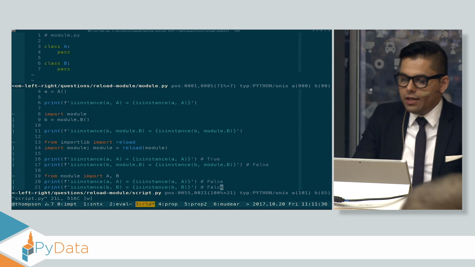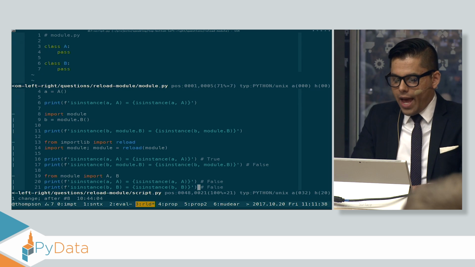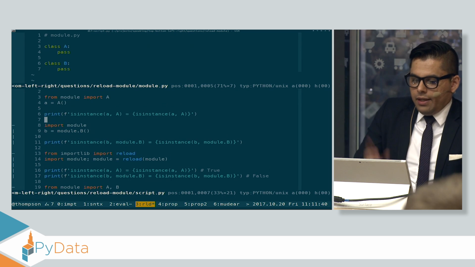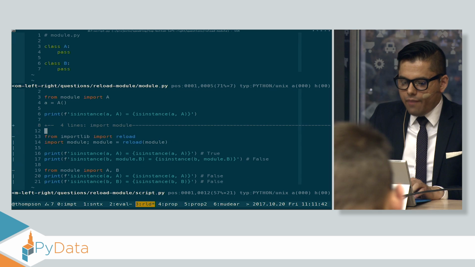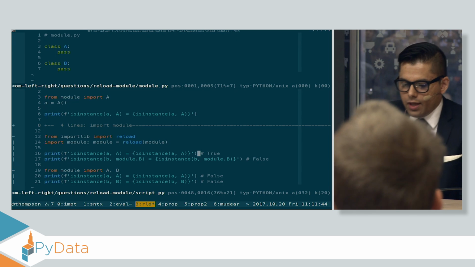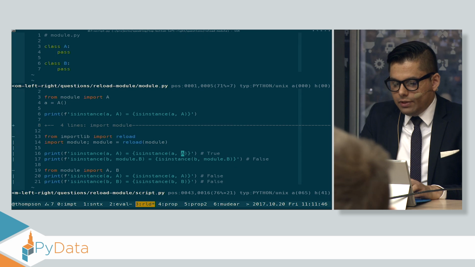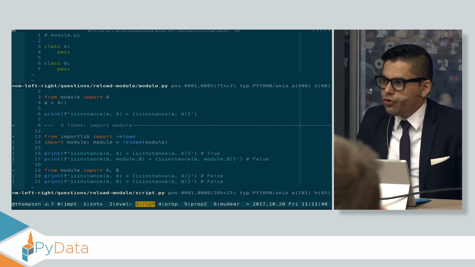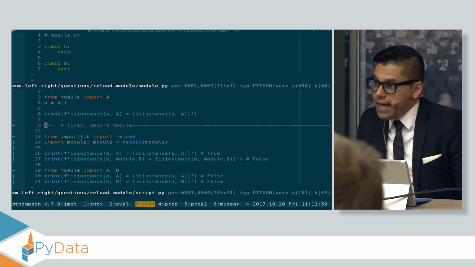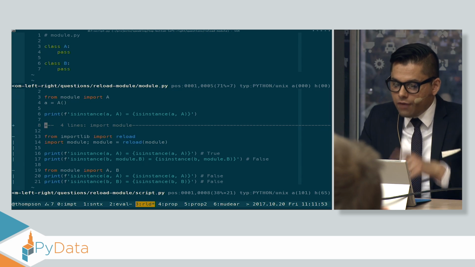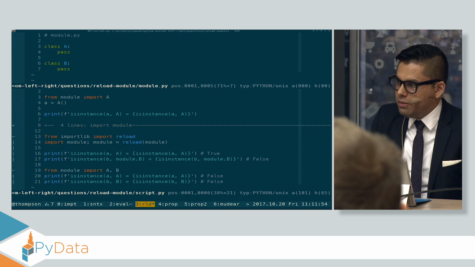This is also why, in this case, you had different answers. Here, the first two are obvious, but here we reloaded the module. Notice that the A here is the A that I early bound on line 3. So the lowercase a, the A instance, is still an instance of the class that was early bound on line 3.